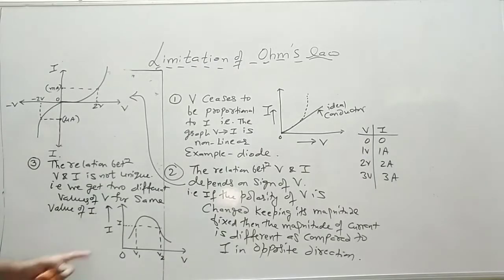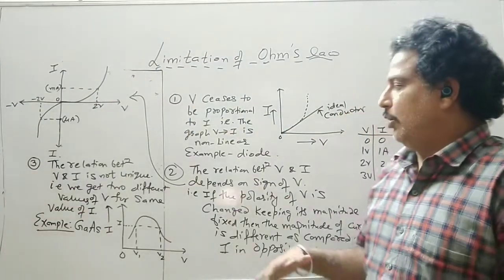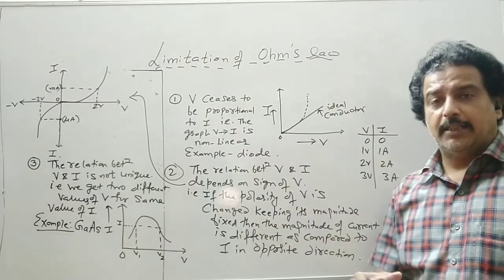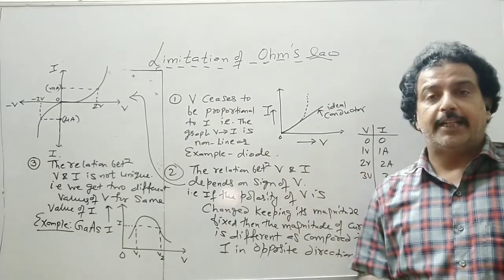So this is the graph which is non-linear. So you do not have a 1 to 1 value. For V1 volt you get a current I ampere, and for V2 volt also you get a current I. So that is not a 1 to 1 relation, or the relation between V and I is not unique. Again, this happens in semiconductor devices which consist of gallium arsenide. So all these limitations are related to semiconducting devices.